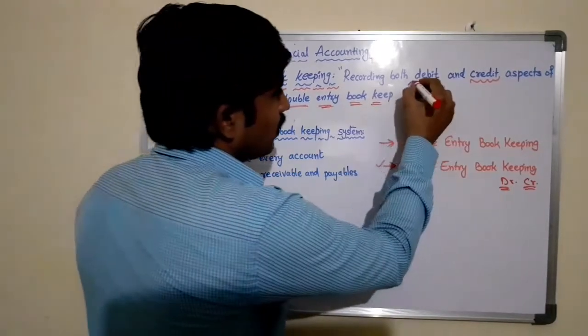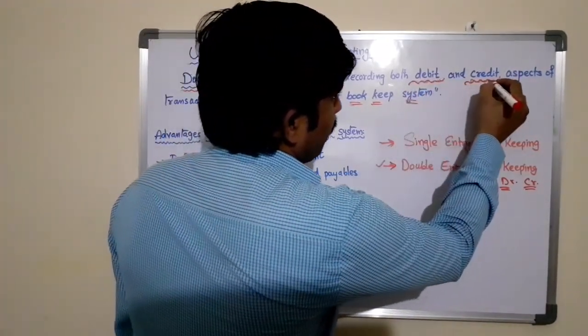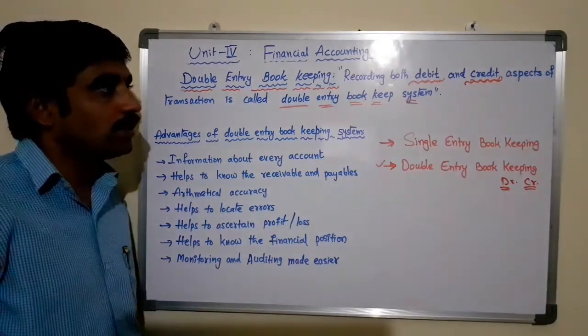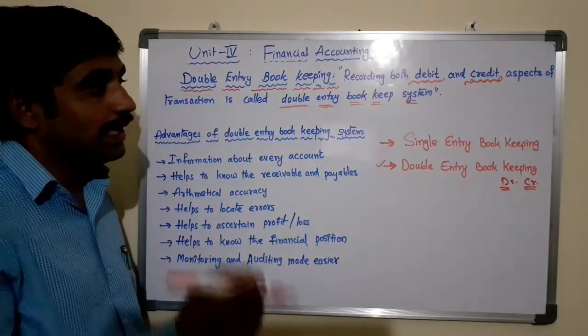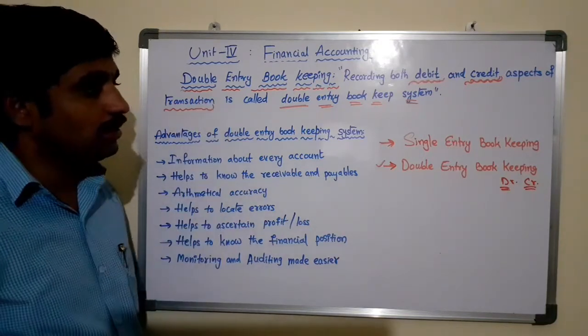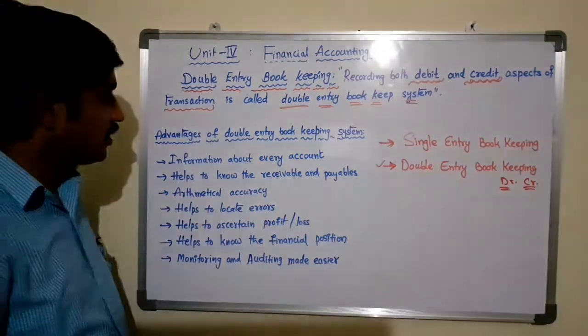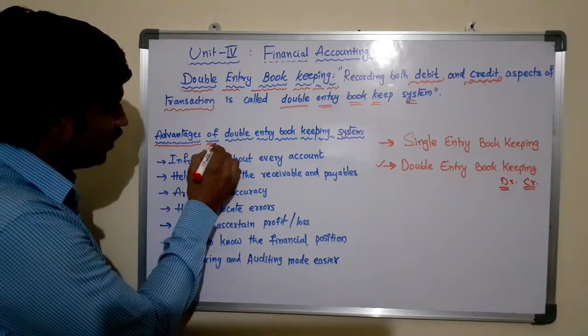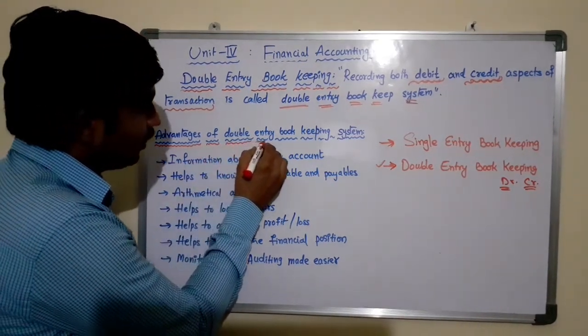We need to remember that this system records both aspects of the transaction, both debit and credit. Now let us see what the advantages of double entry bookkeeping system are.